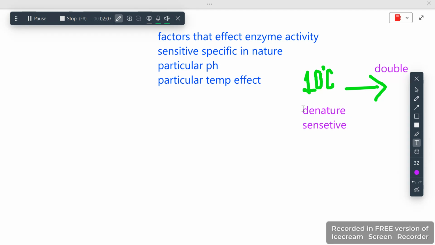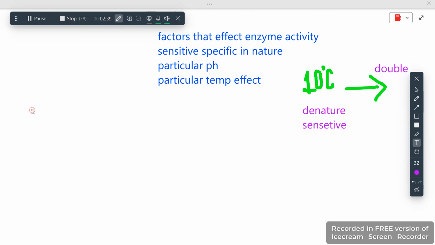Because they're made of protein in nature, they need optimum pH and optimum temperature. Optimum simply means particular or specific; the activity cannot increase or decrease. If it does, this means they have lost their ability and will not work properly. They will be denatured in their environment and so on.